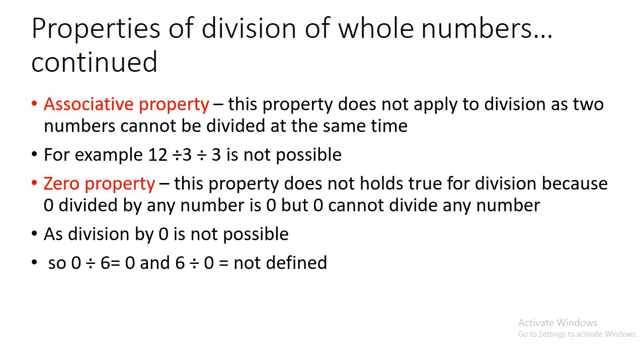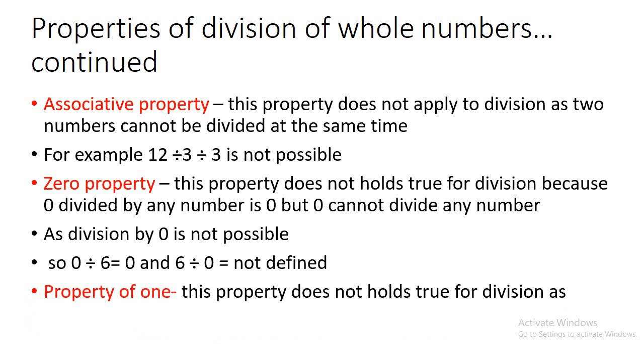As we do not get the same answer, the zero property is not valid for division. In the same way, the property of 1 is also not valid for division. Why? Because we do not get the same answer on interchanging. Here 6 divided by 1 gives you 6, but 1 divided by 6 does not give you 6. Hence the property of 1 is also not valid.